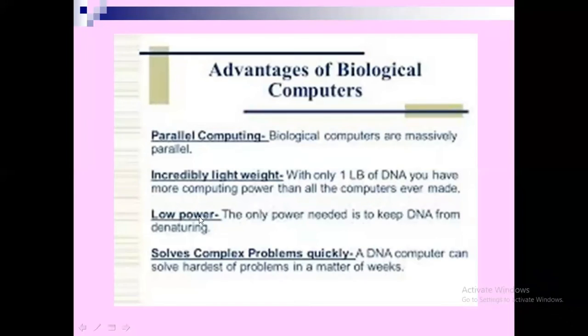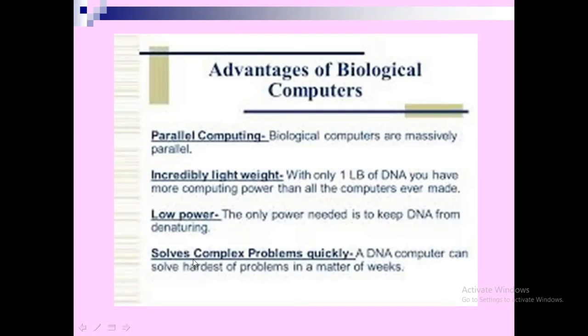That is enough. Then low power. The only power needed for using a biological computer is to keep DNA from denaturing. So the temperature should not increase; if temperature increases, DNA will denature. Only for that is power needed. In ordinary computers, more energy is consumed.